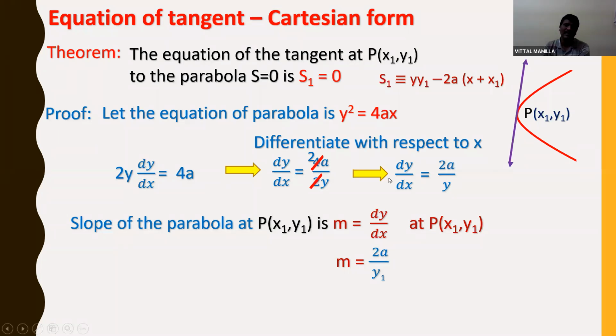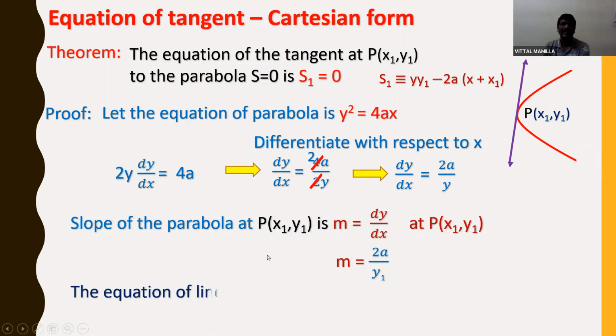So wherever dy by dx is there, I am substituting 2a by y. Here the point I am taking is (x1, y1), so that's why instead of y, I have taken y1. So m is equal to 2a by y1 is the differentiation dy by dx at P(x1, y1), which is also called the slope.